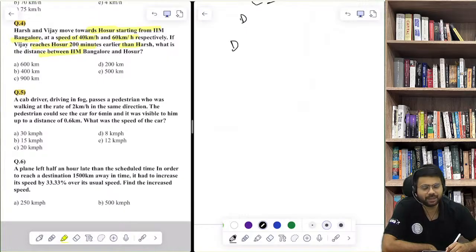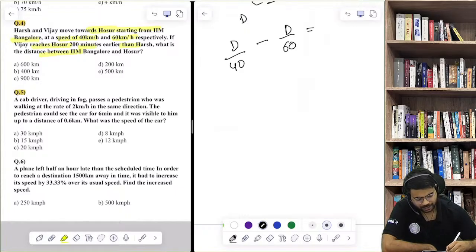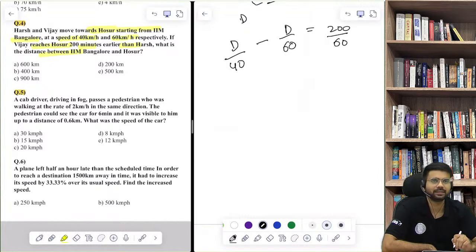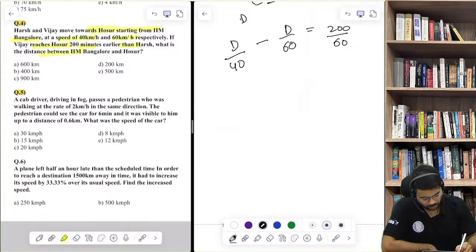Now what is time? Distance upon speed minus distance upon speed. So you have to see that it is bigger value minus smaller value, obviously. Not 200 minutes, so you have to be careful about units. Everything is in kilometers and hours. Now this is the calculation you have to do. Now obviously you can simplify it.